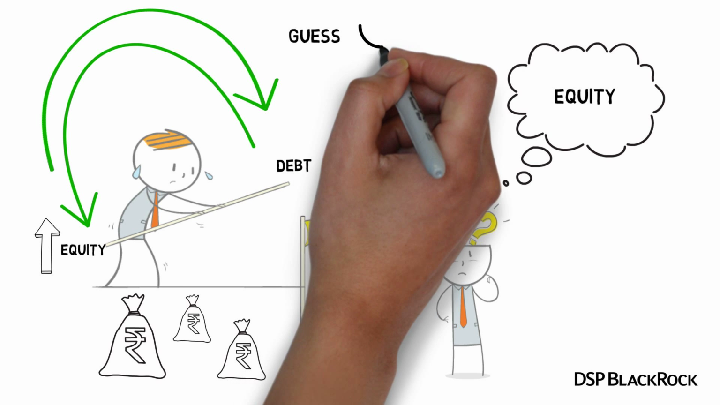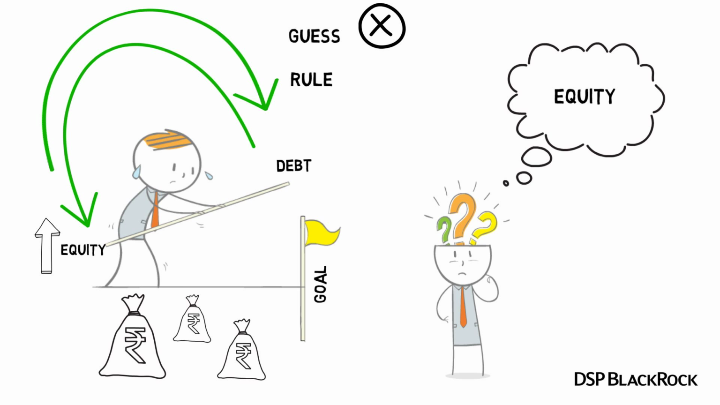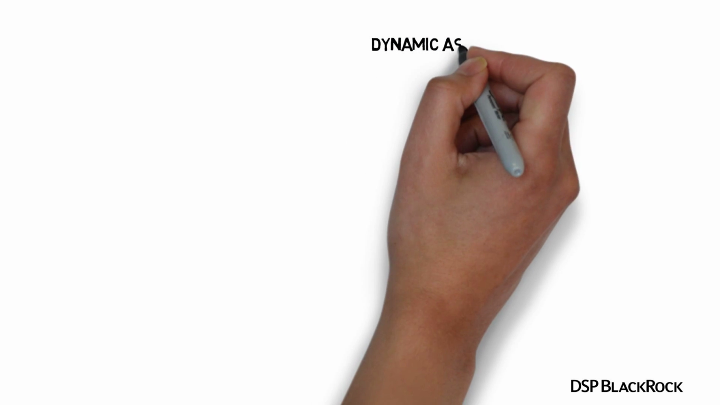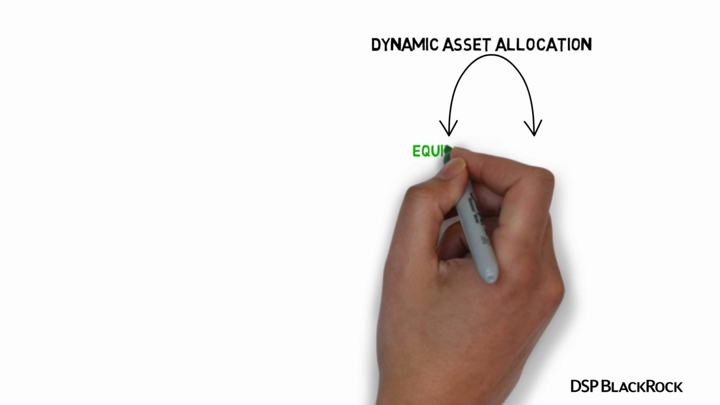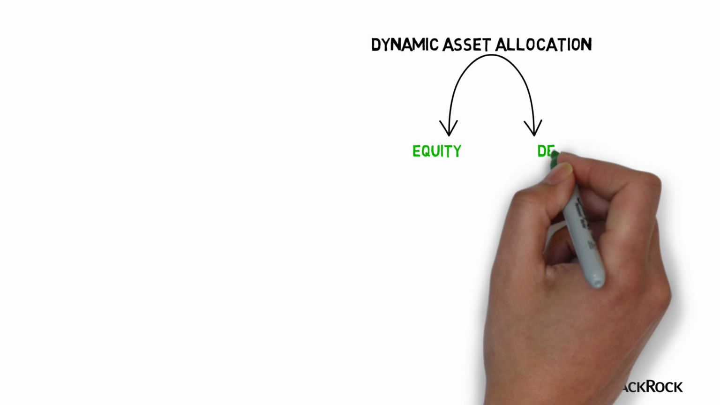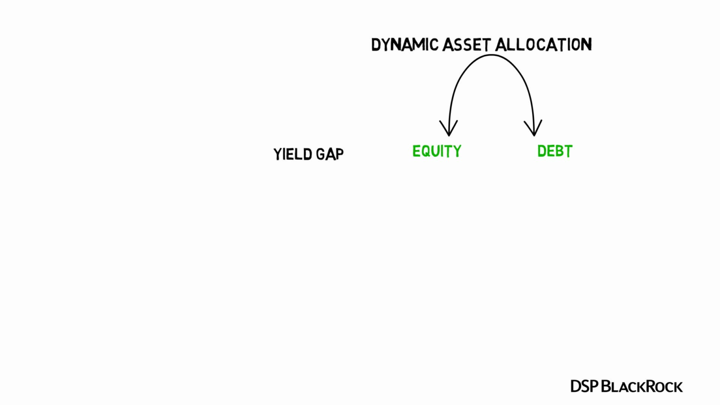Instead of trying to guess the market, Dinesh can put a rule in place. He can use the principle of dynamic asset allocation. It is a system for determining how much should be in equity and how much should be in debt, based on a mechanical rule. Consider this table that uses a rule based on yield gap.